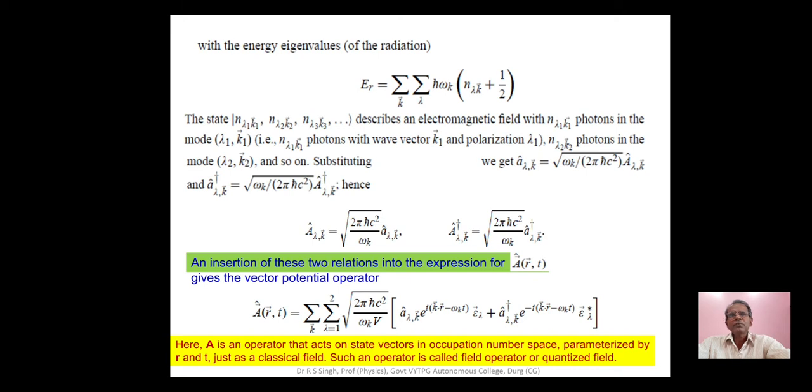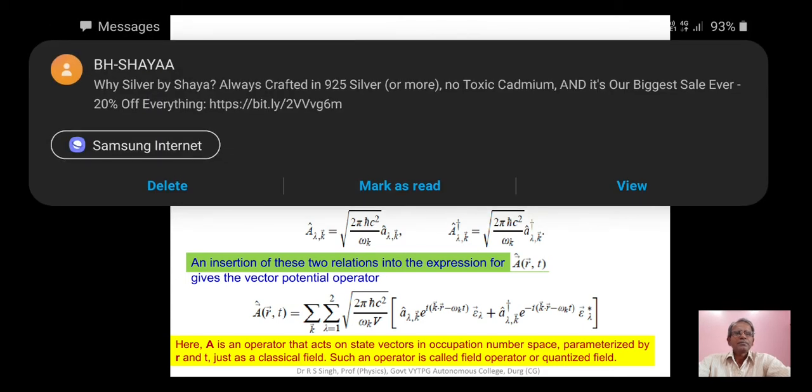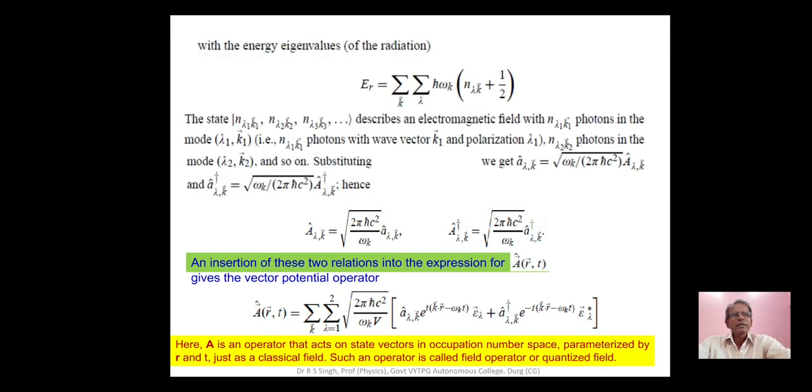Putting this in the expression for the vector potential operator A function of r and t, we get it equal to summation over k summation over lambda equal to 1 to 2 inside square root 2 pi h cross c square upon omega k V within bracket A lambda k cap exponential I k dot r minus omega t epsilon lambda plus A dagger lambda k cap exponential minus I k dot r minus omega t epsilon lambda star. This is called field operator of the quantized field.